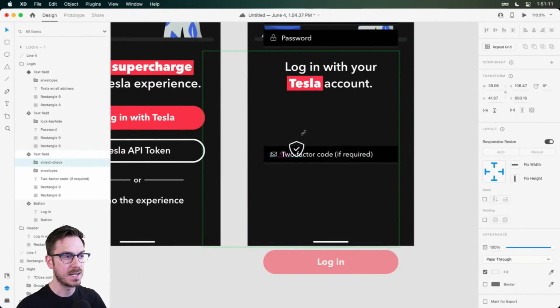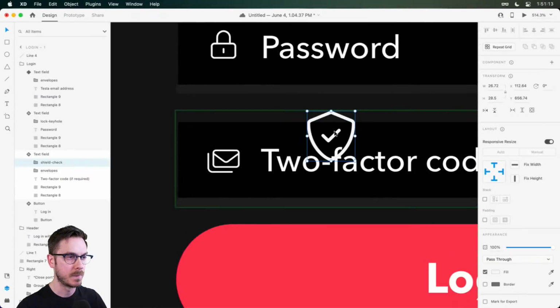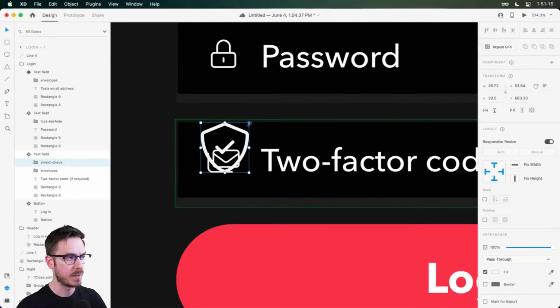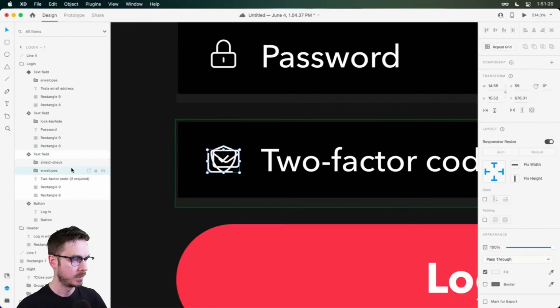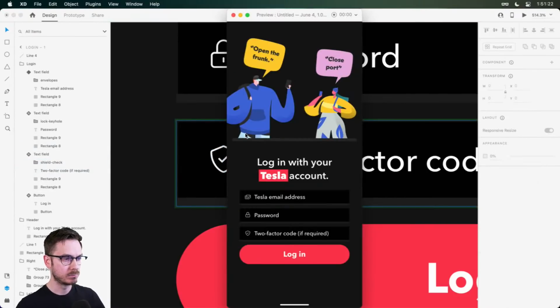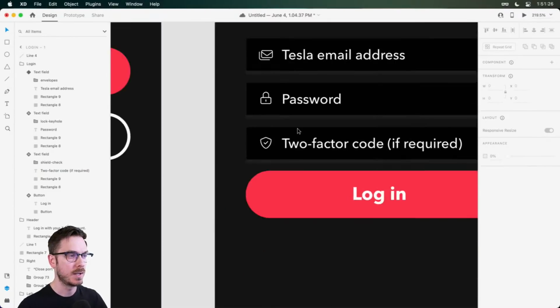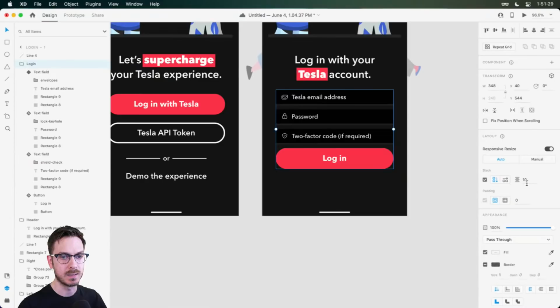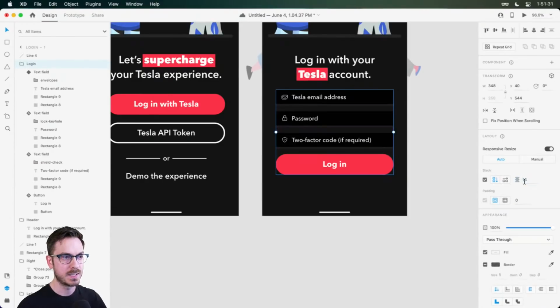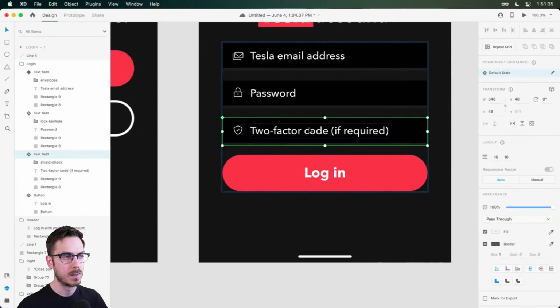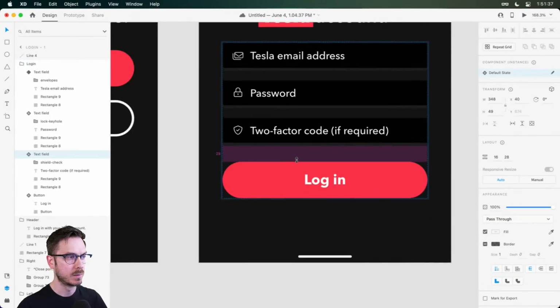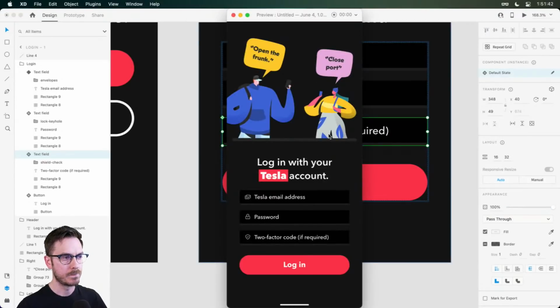And because I have a stack enabled and those icons are massive, it just pushes everything out of the way, as it's supposed to do. There we go. So taking a quick peek, it's looking pretty good. Probably needs a little bit of adjustment, but for the most part, it's looking good. I may want to adjust the spacing. 10 is probably too much. 16 might work. And then we might want to add a little bit more room below this last text field. Let's try 32. All right, I think that could work.